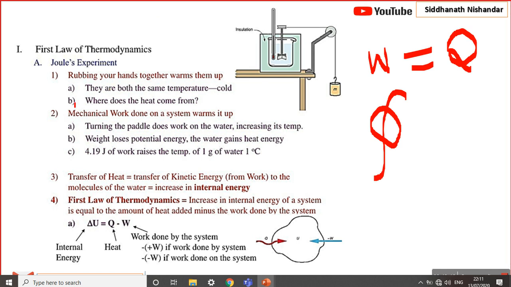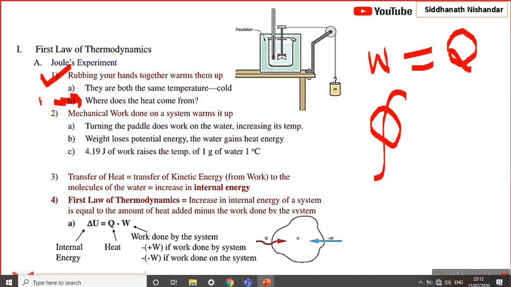Okay, we observe some different examples. Rubbing your hands together warms them up. What do you observe here? Initially, both hands are at the same temperature, cold. Where does the heat come from? Initially both hands are cold.